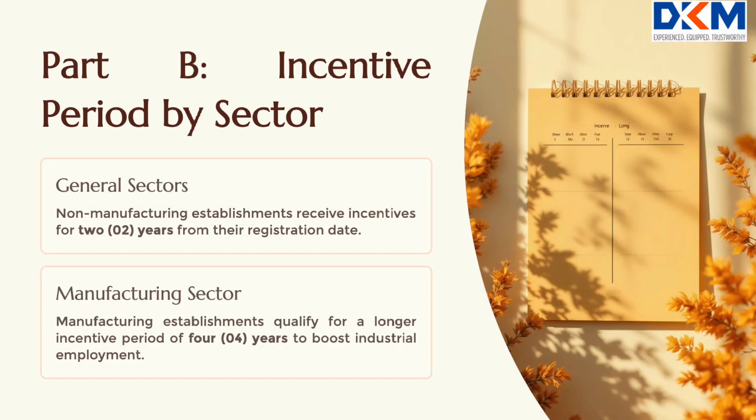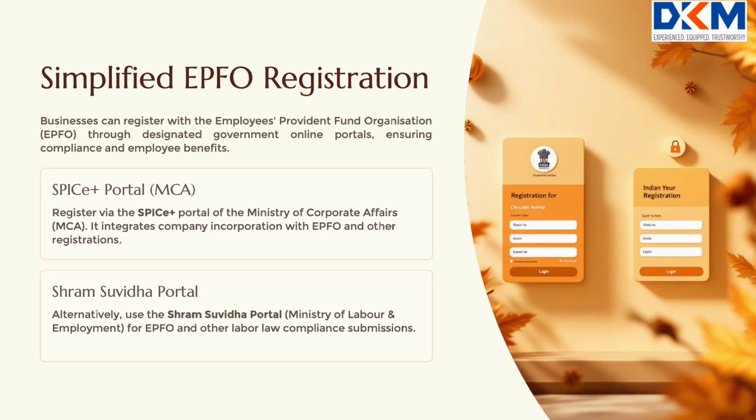What is the incentive period under the Part B of Pradhan Mantri Viksit Bharat Rozgar Yojana? Under Part B, the incentive period is for 2 years for all sectors and 4 years for the establishments engaged in manufacturing sector. How to register in EPFO?